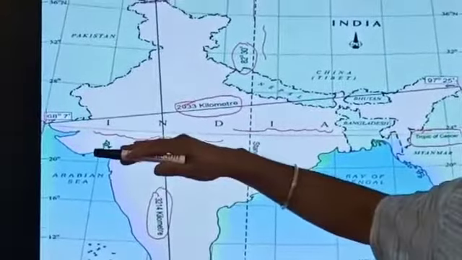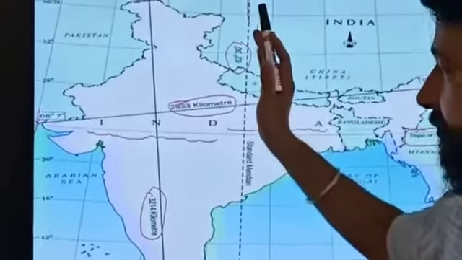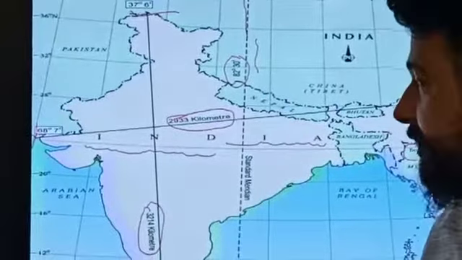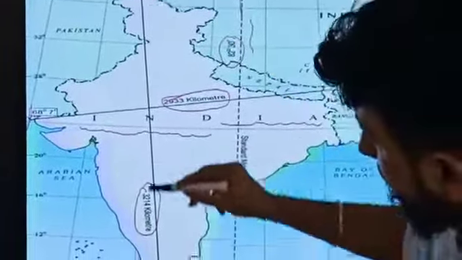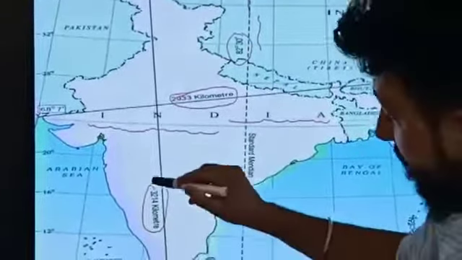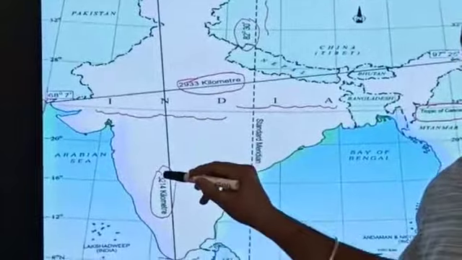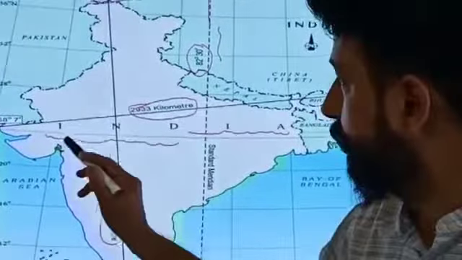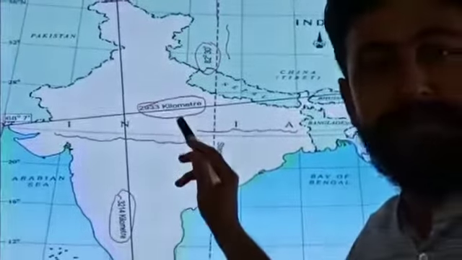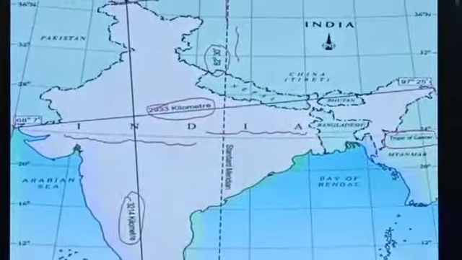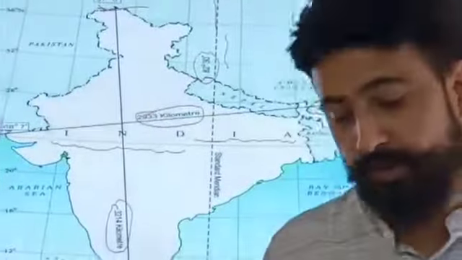So Tropic of Cancer we have read, standard meridian we have read, easternmost, westernmost, northernmost, southernmost points we have read. This is the north-south extent. They have mentioned 3,214 kilometers. North-south extent is larger than east-west, and the east-west extent is 2,933 kilometers, right? So we have read the whole syllabus and the NCERT questions also.